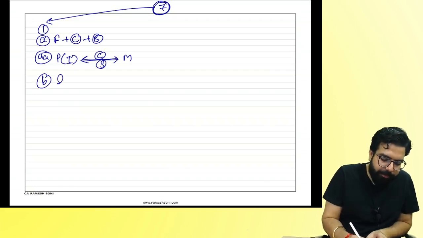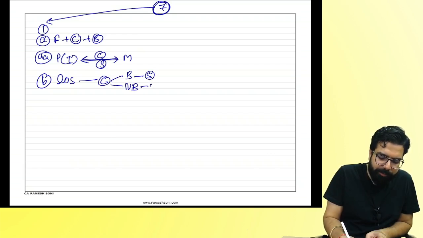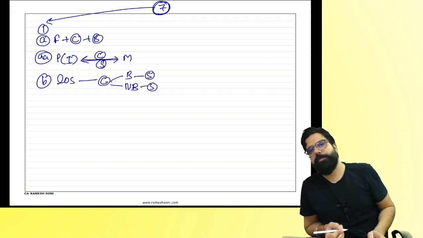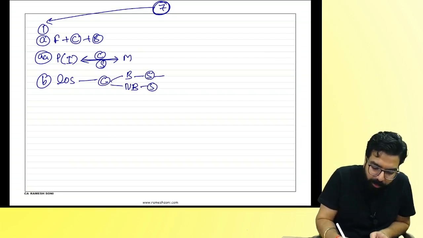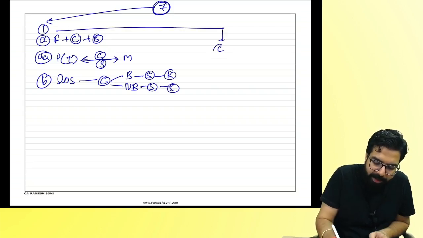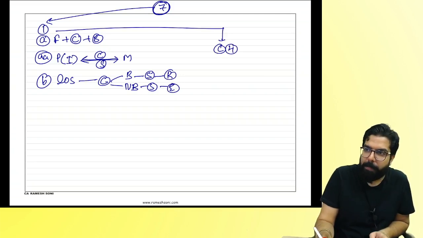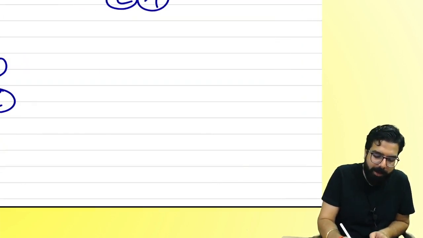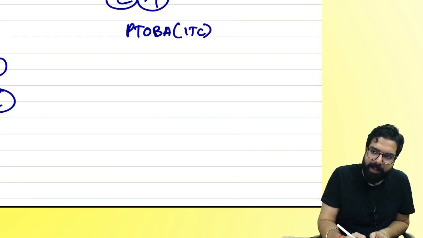Then 7.1(b), everyone: importation of service for a consideration, business or non-business, both will be considered as supply. Any doubt till here? Next, this will be RCM, and this will be Section 7.1(c), which told 4 activities, right, everyone? You remember the 4 activities?